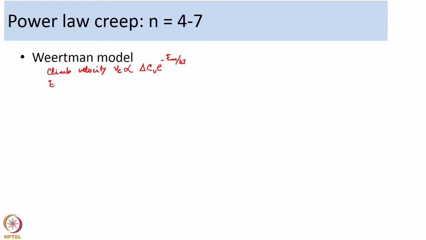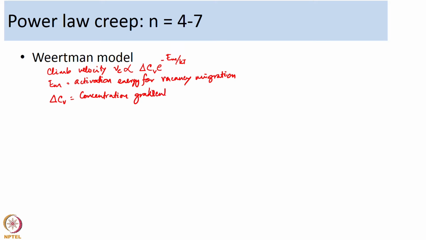So here Em is the activation energy for vacancy migration, delta Cv is the concentration gradient of vacancies helping the dislocation climb process.